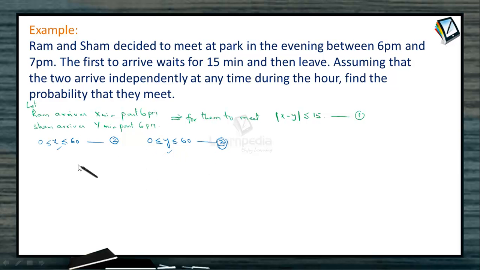Now let's represent these two on axes so that we know the region where they can meet, that is, the possible region of their meeting. Yes, let us consider the y-axis as the time of arrival of Shyam and the x-axis as the time of arrival of Ram. Then from 0 minutes past 6 to 60 minutes, any time Ram can arrive in between these two.